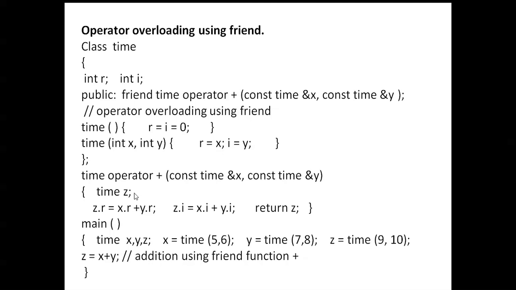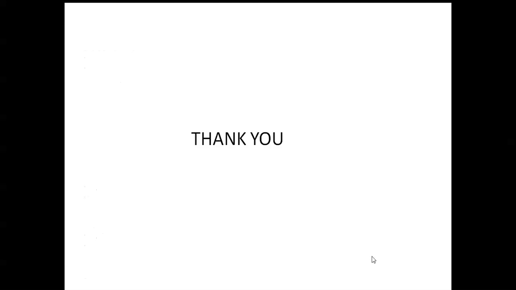Now opening bracket: Time z; z dot r is equal to x dot r plus y dot r; z dot i is equal to x dot i plus y dot i. Next, return z. Next, the main function, opening braces: Time x, y, z. There you can mention the times. z is equal to x plus y, adding using friend function plus.